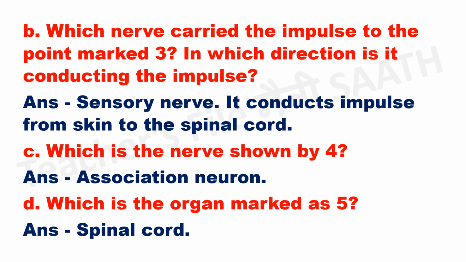Which nerve carried the impulse to the point marked 3? In which direction is it conducting the impulse? Answer. Sensory nerve. It conducts impulse from skin to the spinal cord. Which is the nerve shown by 4? Answer. Association neuron. Which is the organ marked as 5? Answer. Spinal cord.